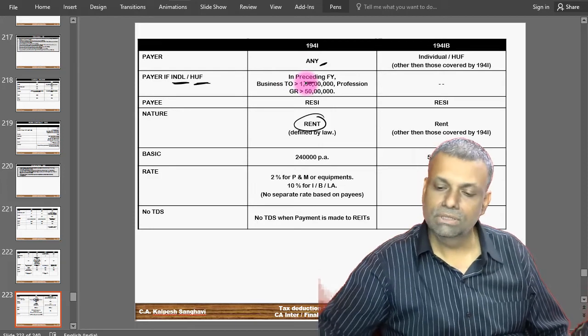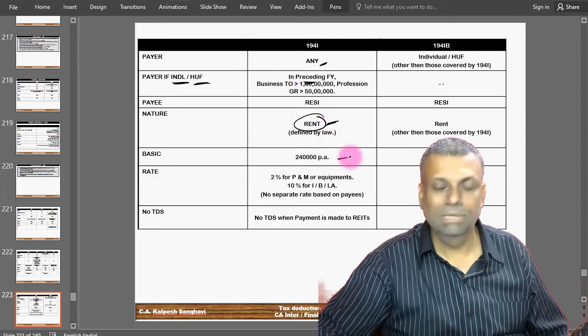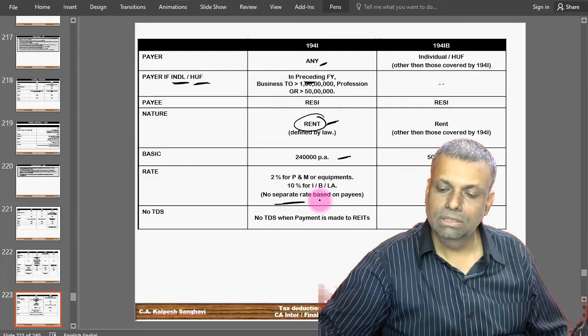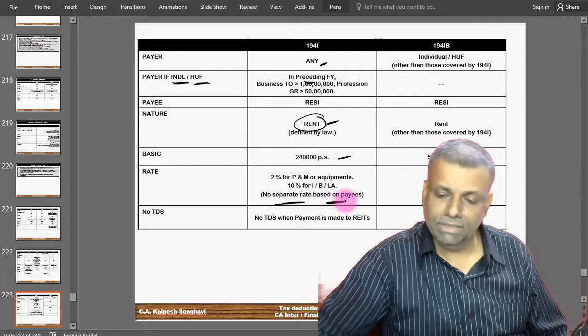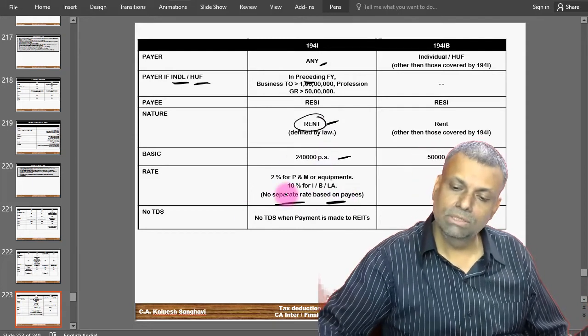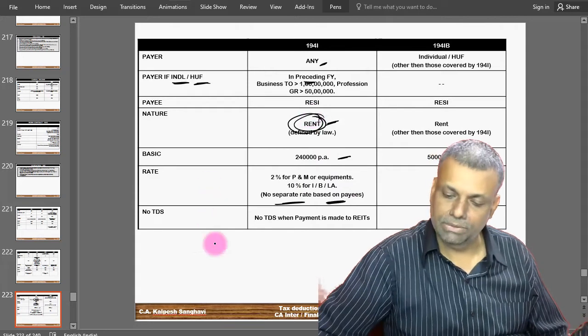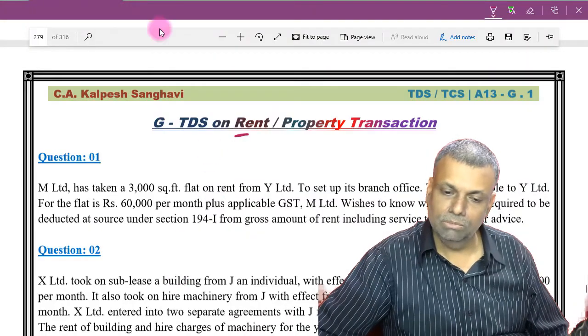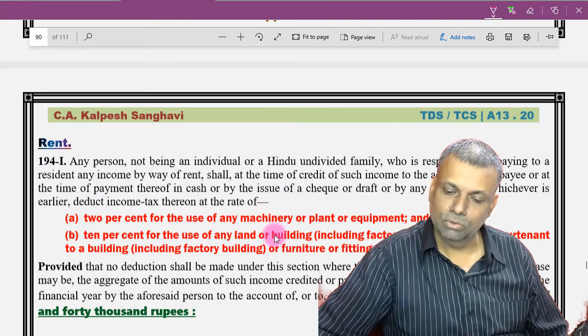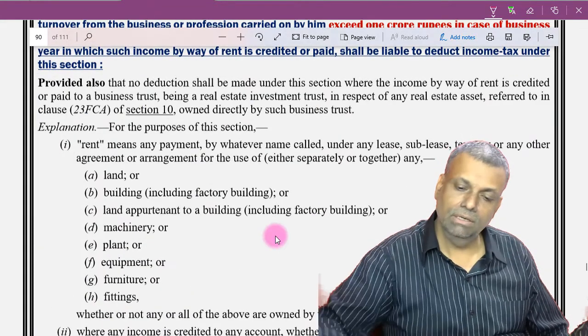Okay, the first thing, the rent: you have a basic limit and you have the TDS rate. Now first of all, friends, I want you all to know what this particular rent is for this particular purpose, because conceptual mistakes are possible by the students. The rent is already defined under the law.